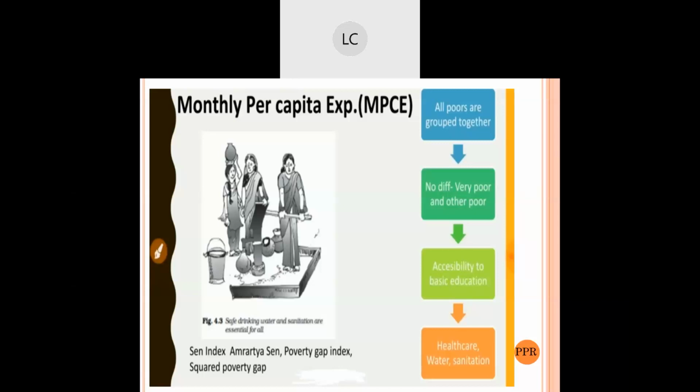And in education as well, illiteracy has to be removed, ill health has to be removed, and the lack of access to resources, the availability of resources, has to be addressed. Then the lack of civil access has to be removed, and political freedoms have to be given to the poor people.